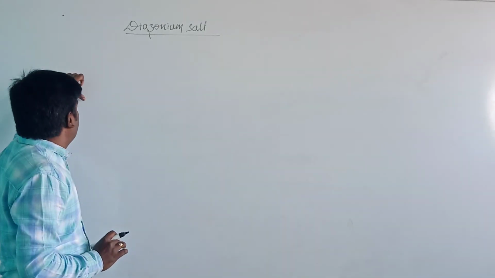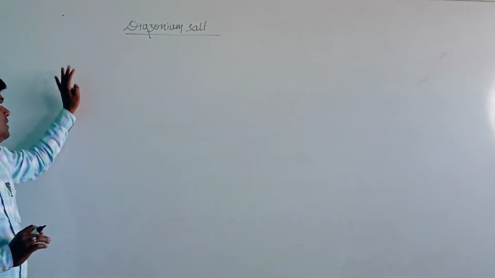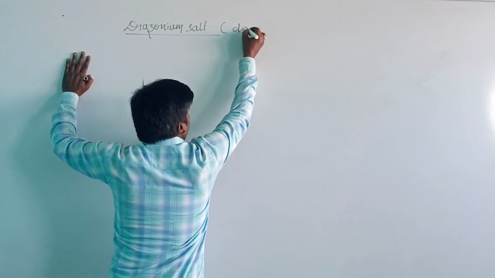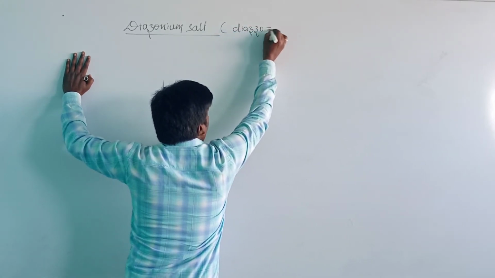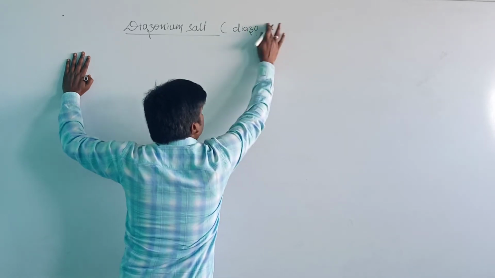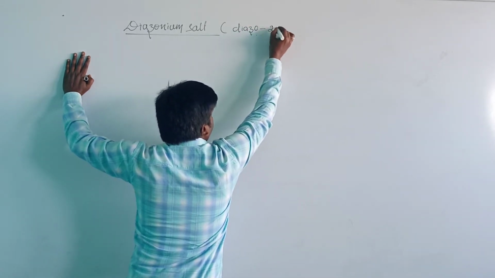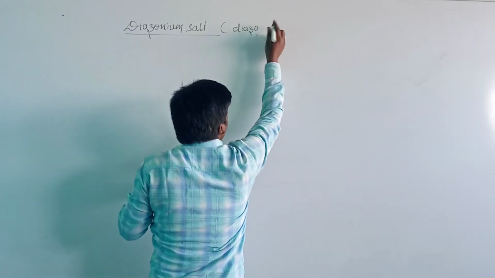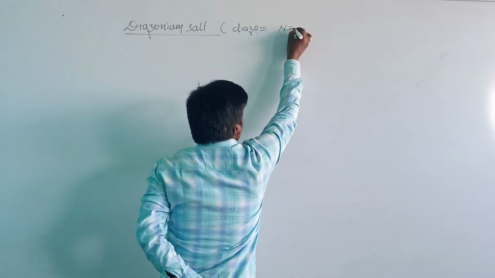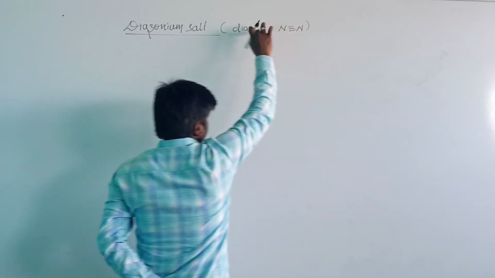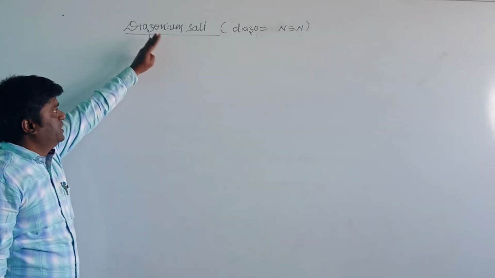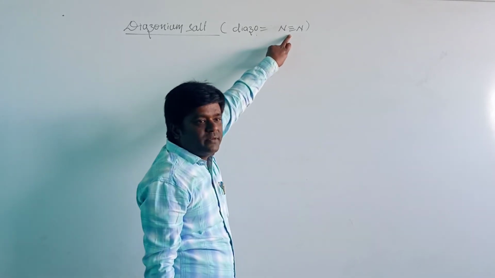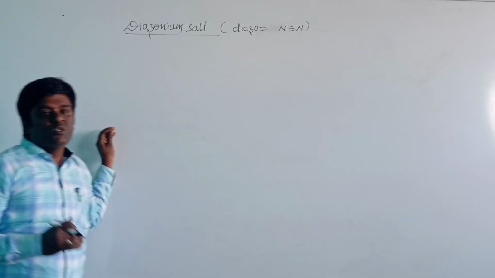The topic is diazonium salt. Diazo means 2 nitrogens, present in the form of a nitrogen triple bond. We write nitrogen triple bond nitrogen. This is known as a diazonium or diazo compound. When 2 nitrogens are present in the form of a triple bond, that is known as a diazo compound.